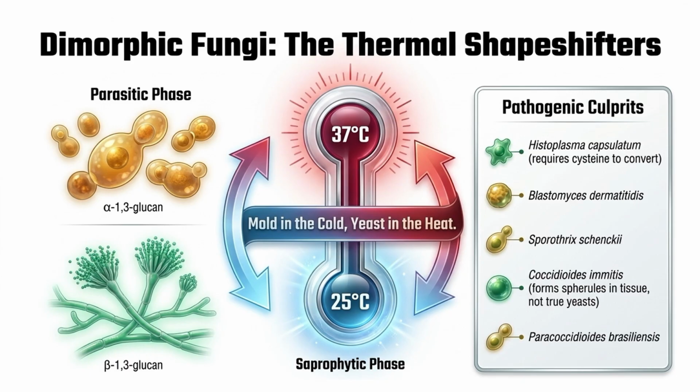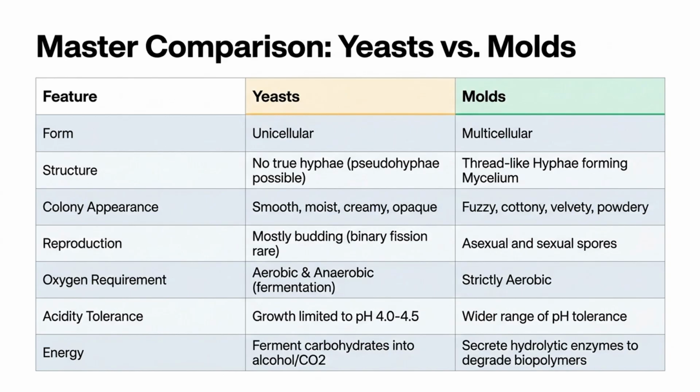Now let's quickly compare them. Yeasts are unicellular. Molds are multicellular. Yeasts reproduce by budding, molds by spore formation. Yeasts have smooth colonies and no true mycelium, and molds have fuzzy colonies and mycelium present. So if you remember these four differences, you will answer most of the questions.